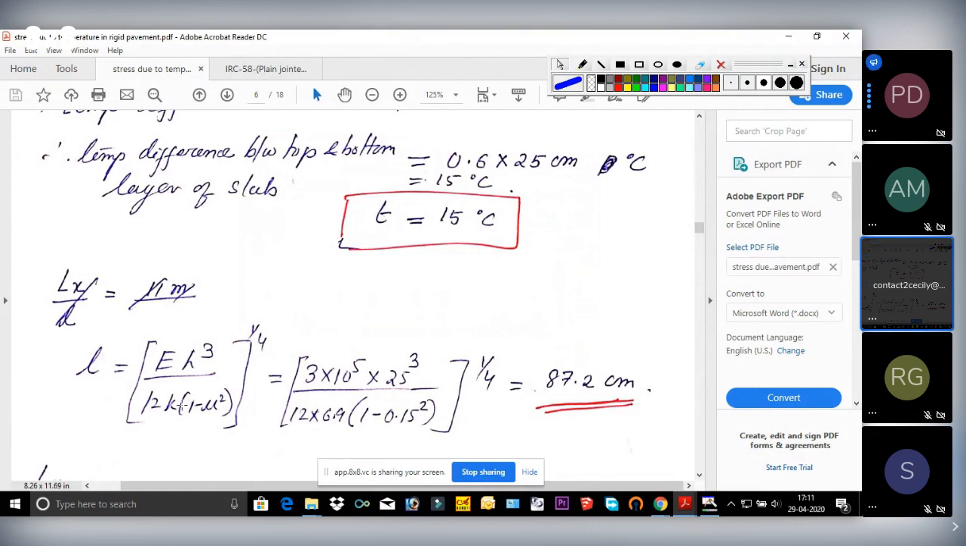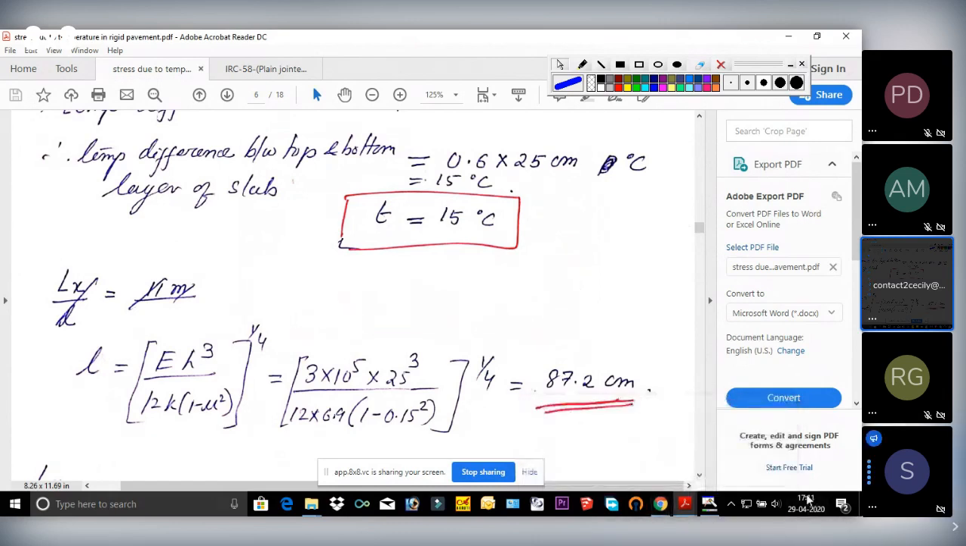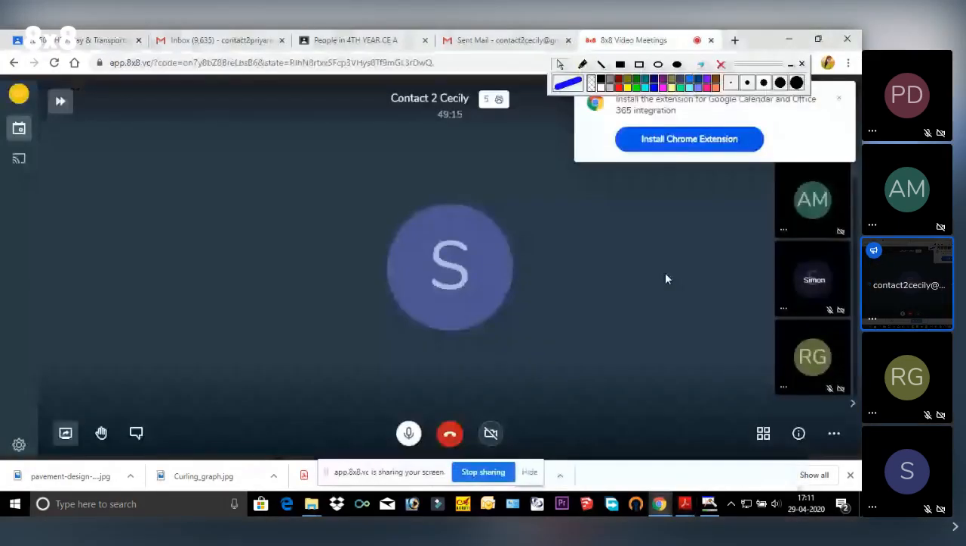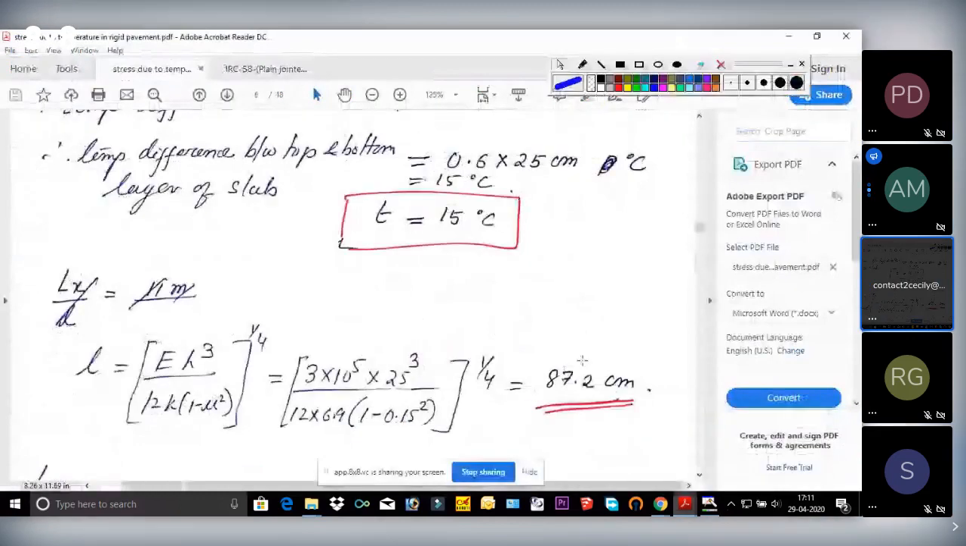Ma'am, 87.23 is coming. See here, it's given 87.2 centimeter. What about others? Are they calculating? Yes ma'am, this is what came. Okay. And boys, are you there? Are you all there or did you fall asleep? Are they there? Hello. Yes, I did it, ma'am, 87.23.